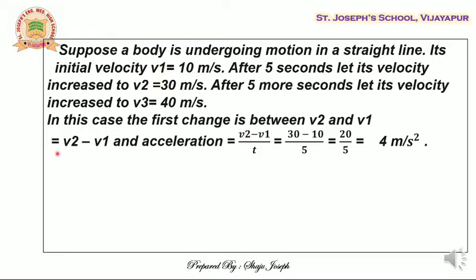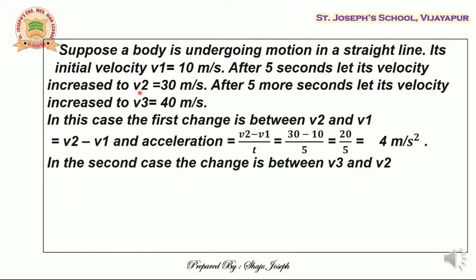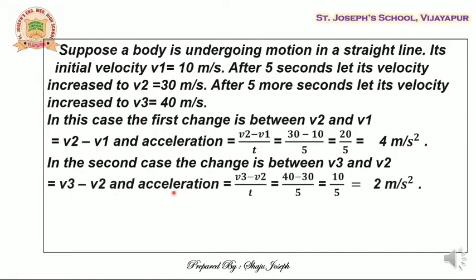Now let us have a look at the next case. In the next case, it is between v3 and v2. The initial velocity is v2, and the final velocity is v3. Let us apply the formula. The difference between v3 and v2 is 40 minus 30, which is 10. At that time it was 20, now it is 10. So this will affect the acceleration. Acceleration is equal to final velocity, v3, minus initial velocity, v2, divided by time taken, which is 5 seconds. Entering the values, 40 minus 30 upon 5, which is equal to 10 by 5. 5 twos are 10. The answer is 2 meter per second square.